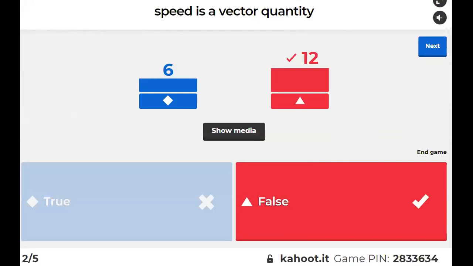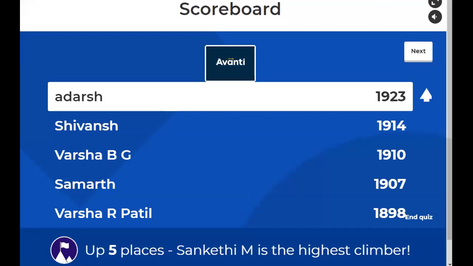How come true? We just discussed now that speed is a scalar quantity, right? Guys, speed is not a vector quantity. Speed is a scalar quantity. ध्यान दो क्लास में, ठीक है? Speed is a scalar quantity.